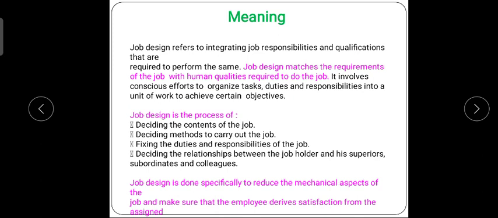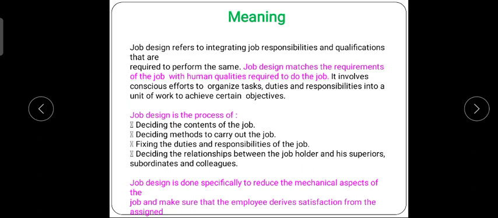A job design is a process in which we decide what content we will work on while doing the job, what methods we require, and what techniques we use while doing the task. Third, with the help of job design we can fix the duties and responsibilities of the job to a specific person. Fourth, deciding the relationships between the job holders and the job superiors or subordinates.